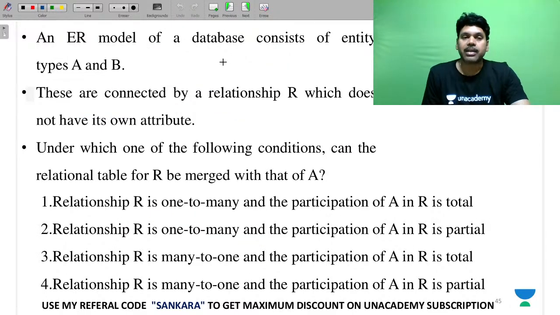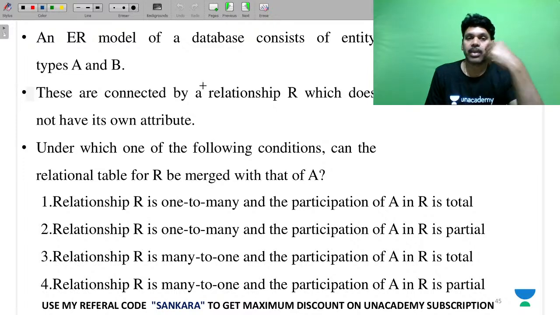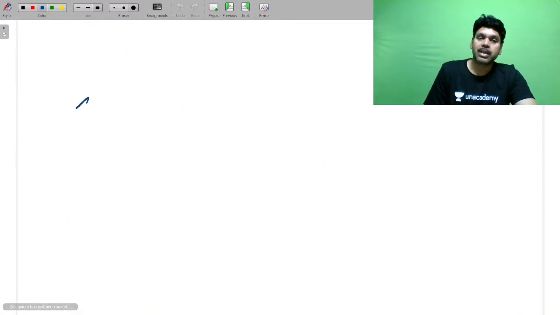So if you look at another question, this is a 2019 GATE question. An ER model of a database consists of A and B, two entities. So let me draw the ER. A and B are two entities.